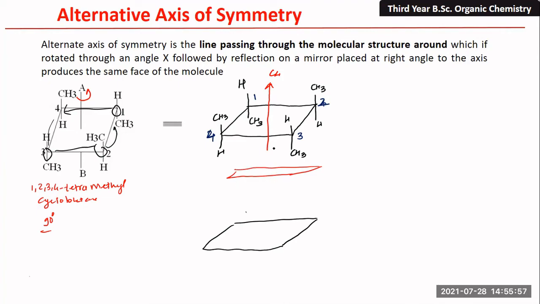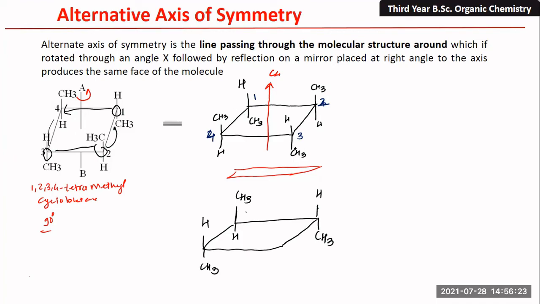So when we consider the mirror of this molecule, this particular group, CH3 and hydrogen, will be at this position because it is a mirror image. Here this group is hydrogen as it is, and this is just below. This is hydrogen, this is CH3. Similarly, this hydrogen should be at the top and this methyl group at the bottom.